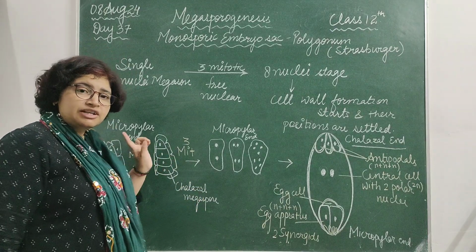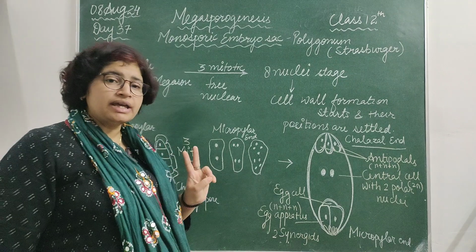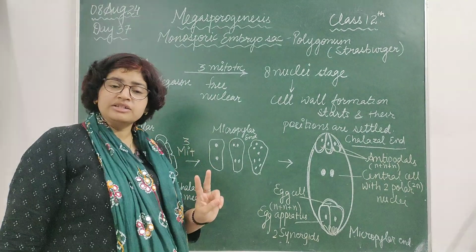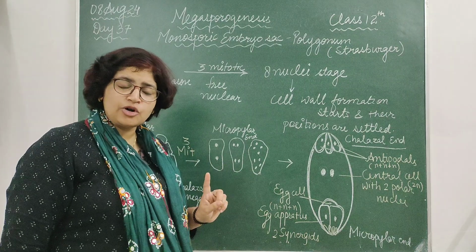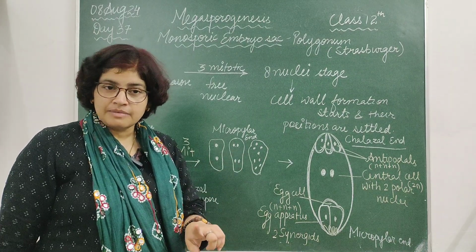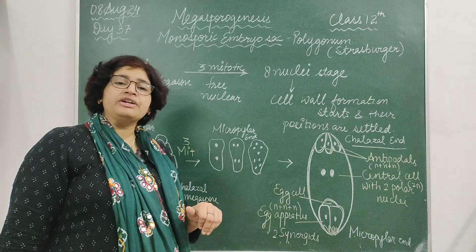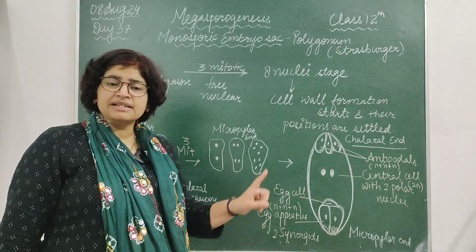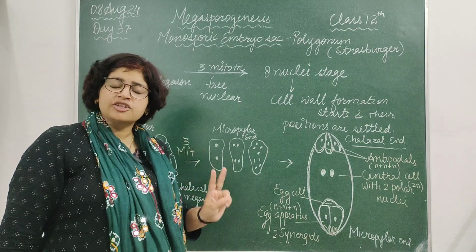Here, the single megaspore mother cell, who is it? We studied two cases: the crassinucellate ovule and the tenuinucellate ovule. In a crassinucellate ovule, the archesporial cell undergoes a single mitotic division and forms two cells, the primary parietal cell and the primary sporogenous cell.